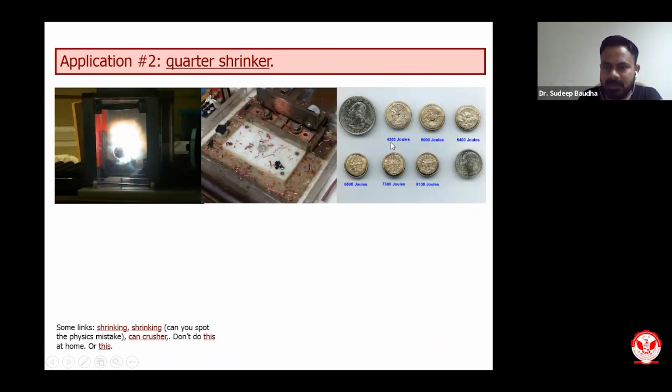At 4300 joules, the original coin is this, it shrinks to this amount, at 5000 it shrinks to this, at 5400 it shrinks to this, and so on. So they can shrink the coin. That is also an application of a capacitor. The US is using this for some of their industries as well.